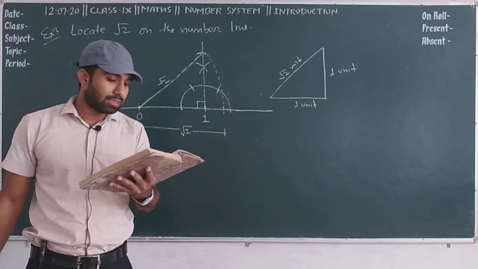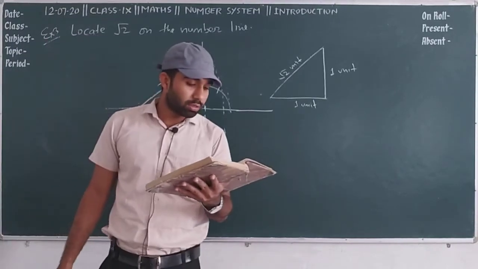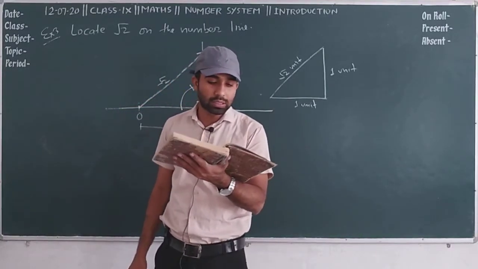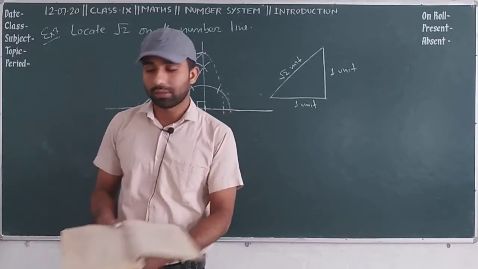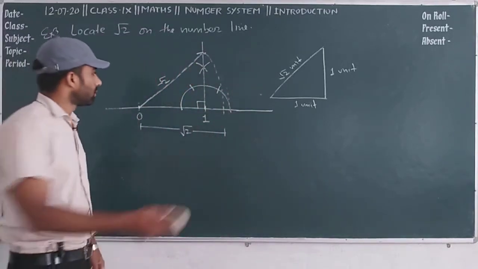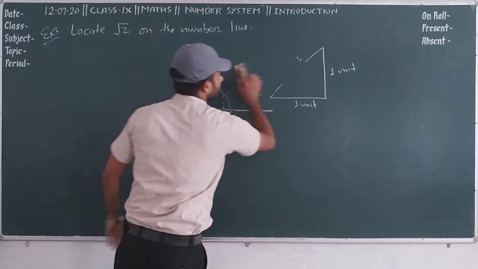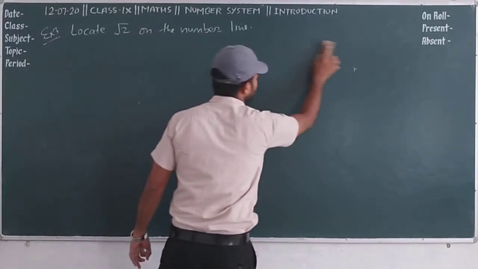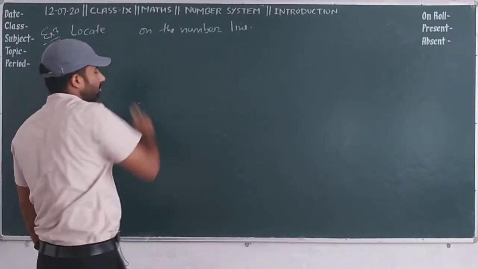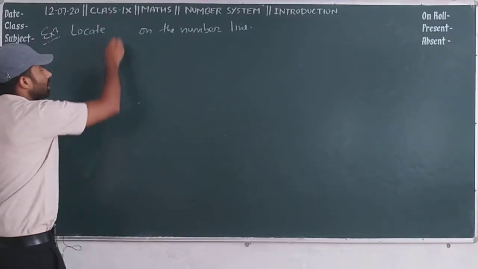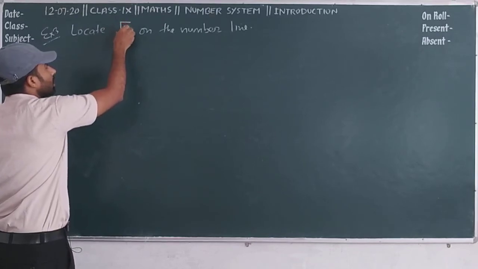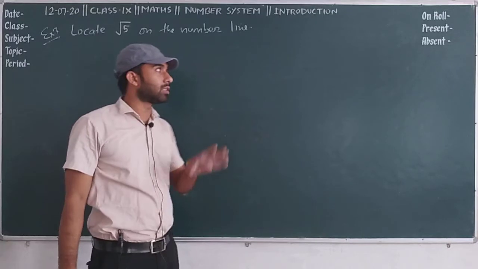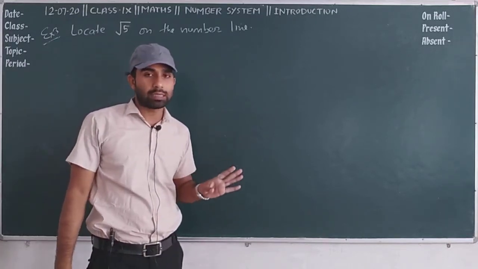In your NCERT book, question number 3, you can see, show how under root 5 can be represented on the number line. Here we are going to construct under root 5 on the number line. Those students who have confusion in this topic, focus again, and I hope you can understand easily.